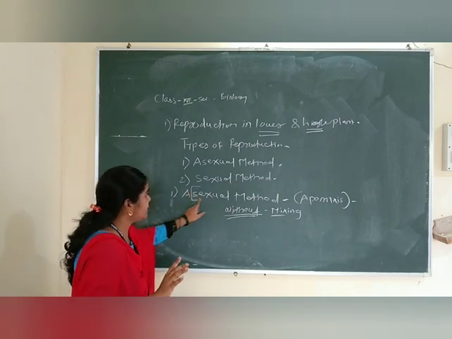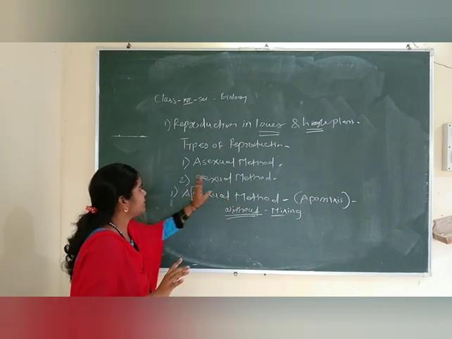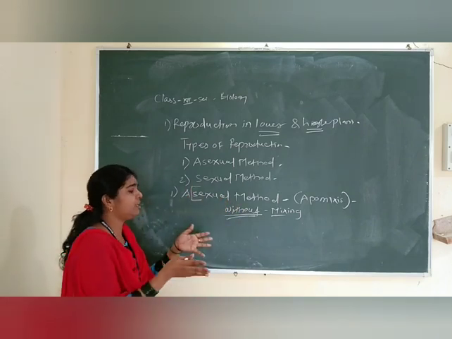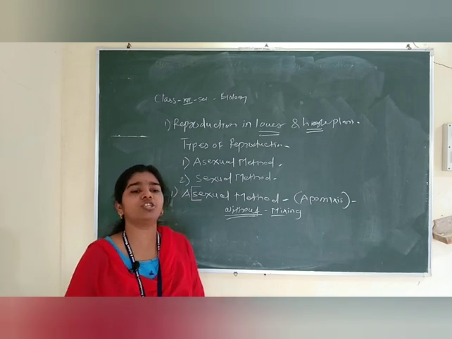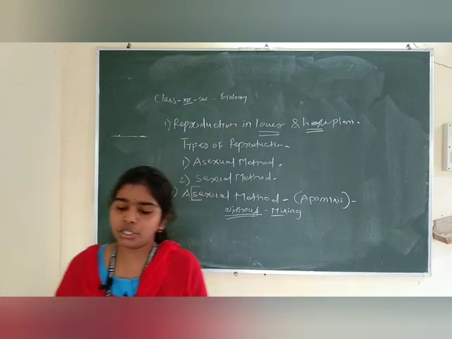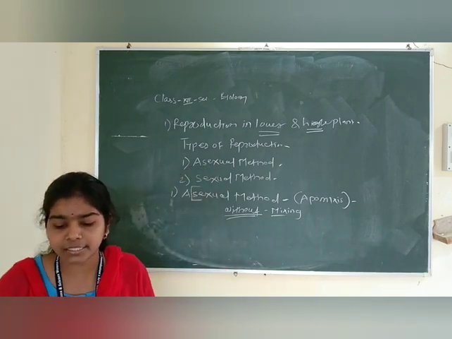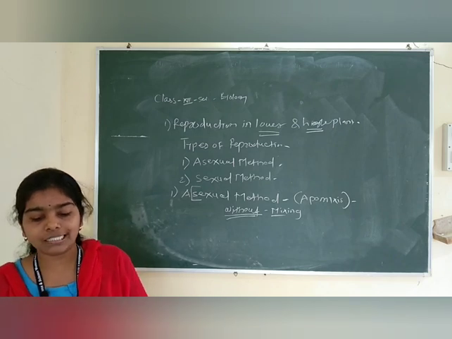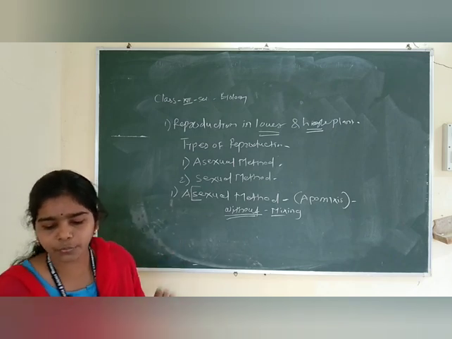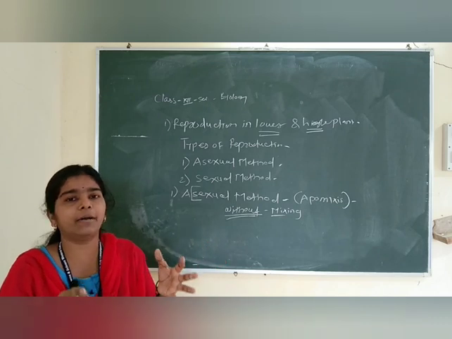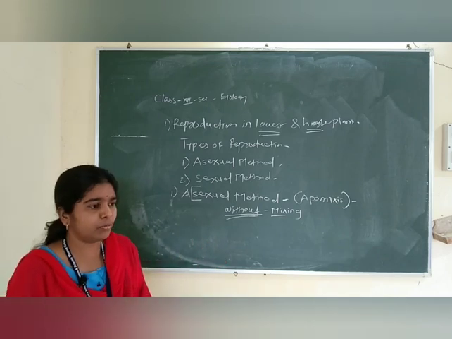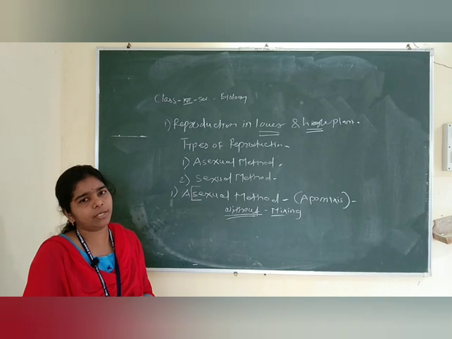So asexual method means absence of sex organs. According to your new syllabus, asexual reproduction does not involve the fusion of two compatible gametes, the sex, means without fusion of gametes.